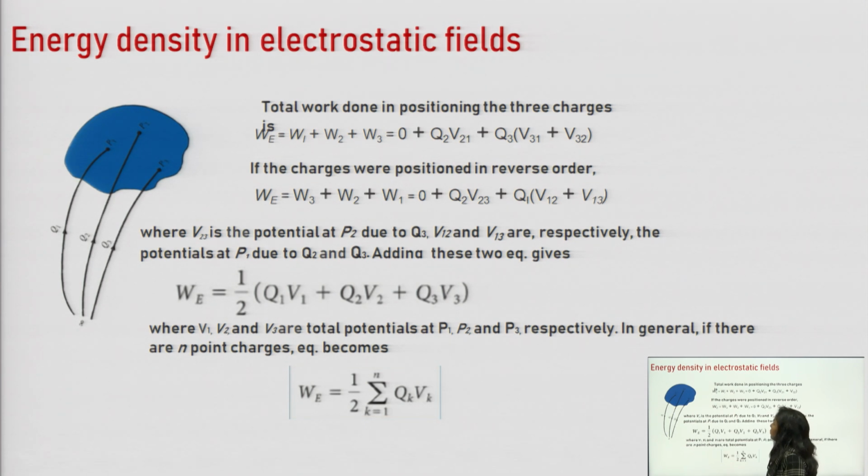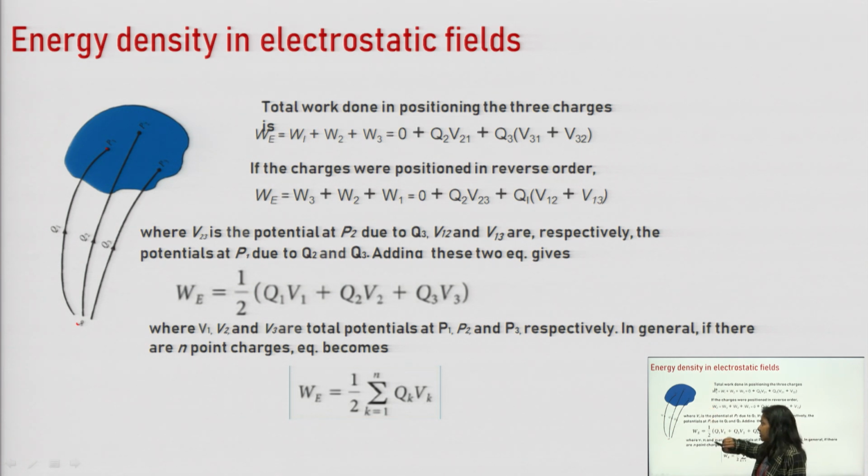So we will see what the work done is in order to place Q1 from infinity to point P1, because previously this system is empty, there is no charge.